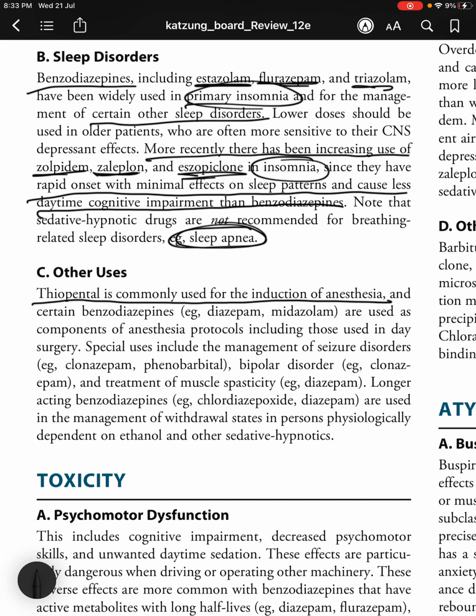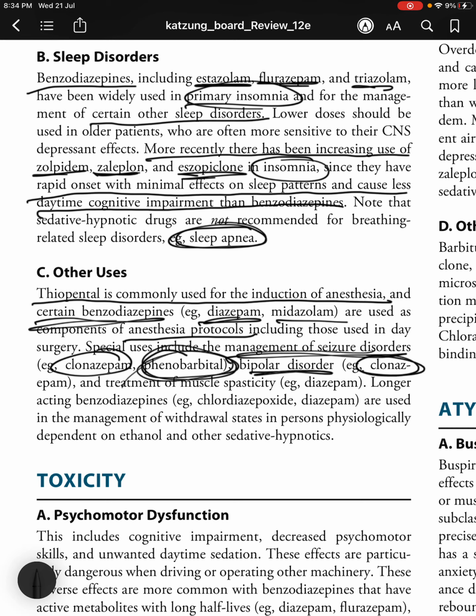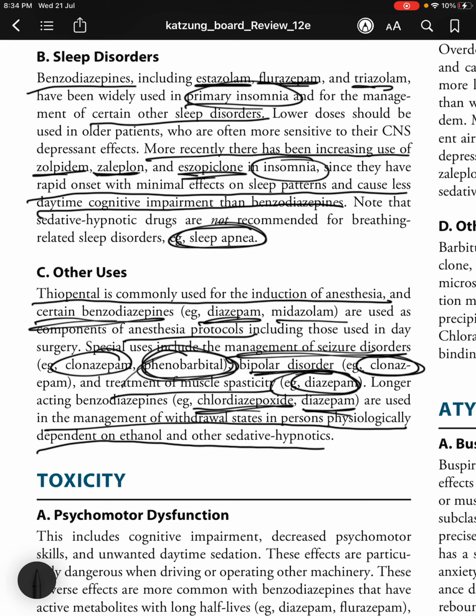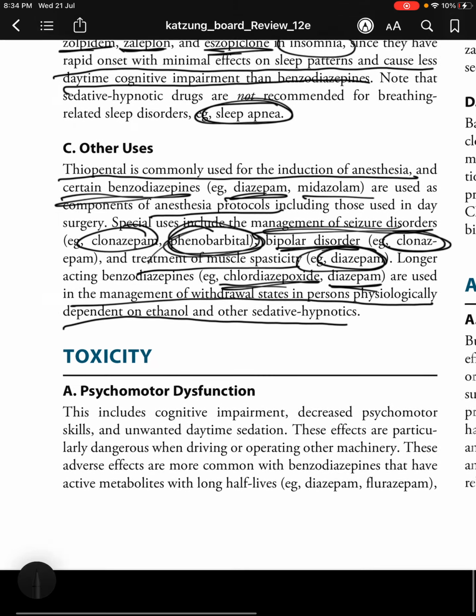Next, other uses. Thiopental is commonly used for the induction of anesthesia, and certain benzodiazepines, diazepam and midazolam, are used as components of anesthesia protocols, including those used in day surgery. Special uses include the management of seizure disorders. Clonazepam and phenobarbital especially are used in management of seizures. Bipolar disorder, clonazepam is used, and treatment of muscle spasticity, you use diazepam. Longer acting benzodiazepines such as chlordiazepoxide and diazepam are used in the management of withdrawal states in persons physiologically dependent on ethanol and other sedative hypnotics. So, diazepam you use in muscle spasticity, phenobarbital you use in treatment of seizures, clonazepam you use in treatment of seizures as well as bipolar disorder.